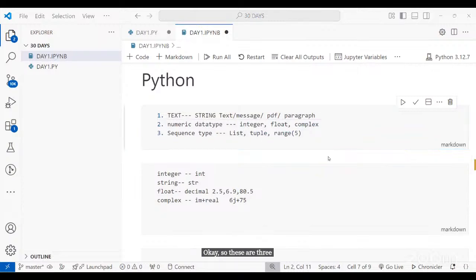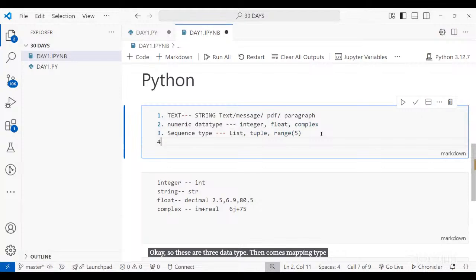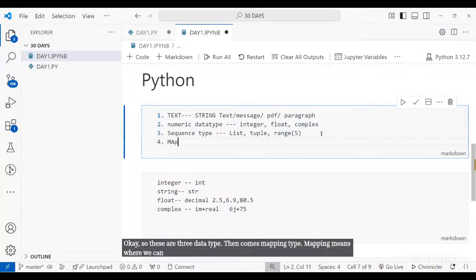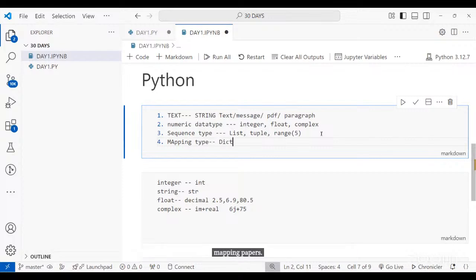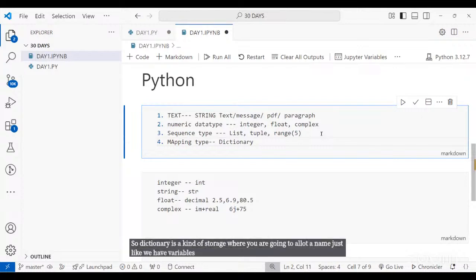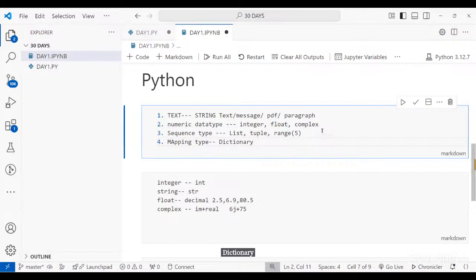Then comes mapping type. Mapping means where we can assign our values. Mapping type is dictionary. There is a single data type, which is dictionary. Dictionary is a kind of storage where you are going to allot a name, just like we have variables. In the same way in a dictionary, whatever values you are trying to store, dictionary can store multiple values at once, but you have to assign a name.